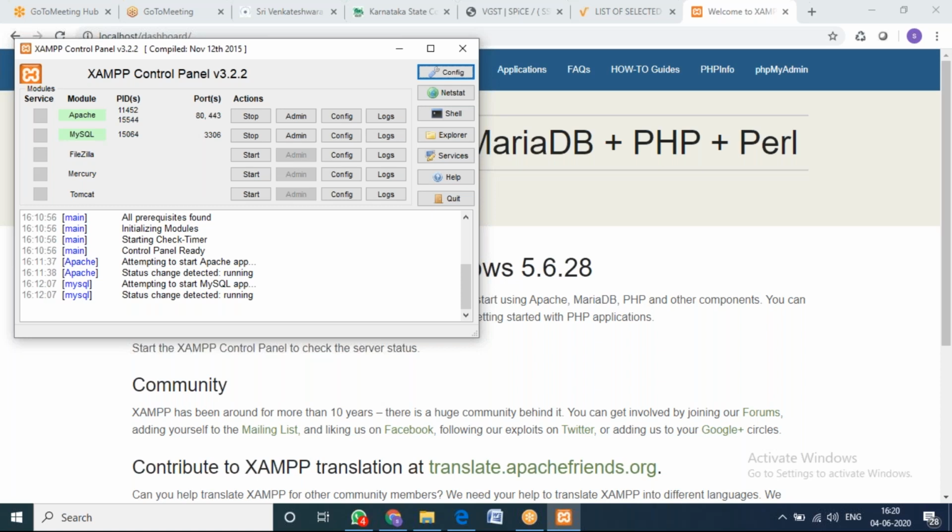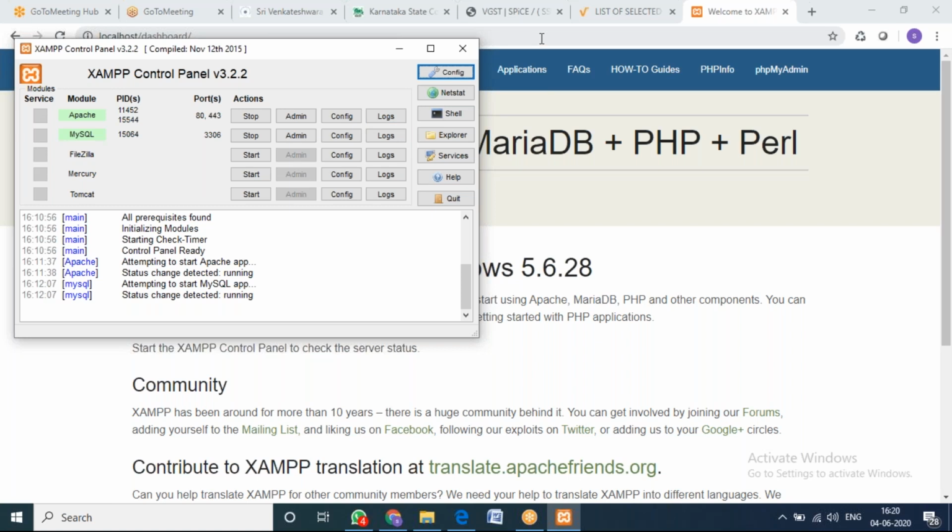There might be the problem. So you try to change the port number of MySQL. Sir, I type localhost in Google, but I am not getting the screen. See, don't type in the Google, type in the URL.